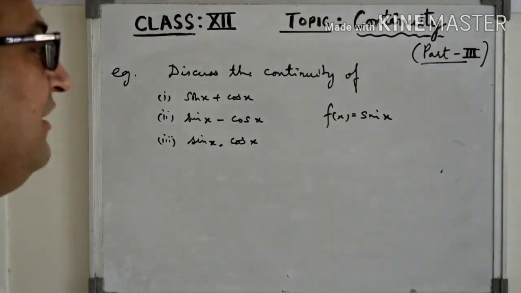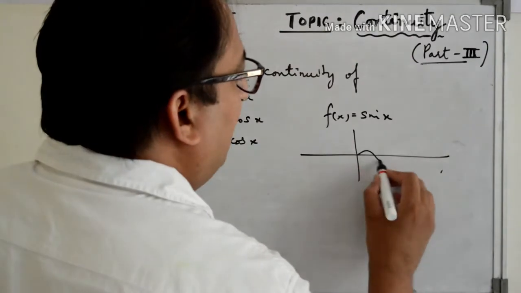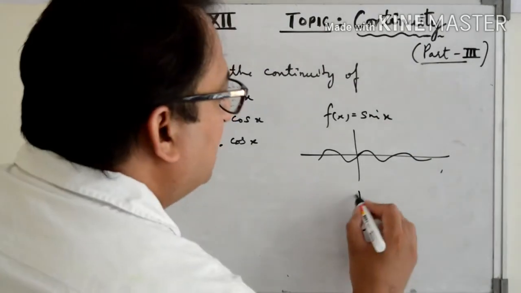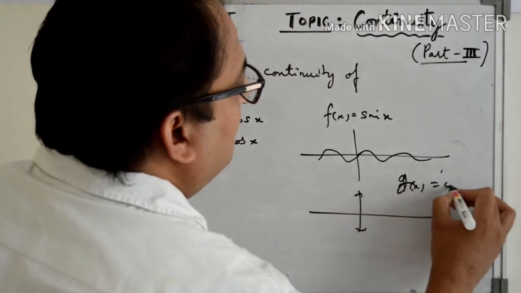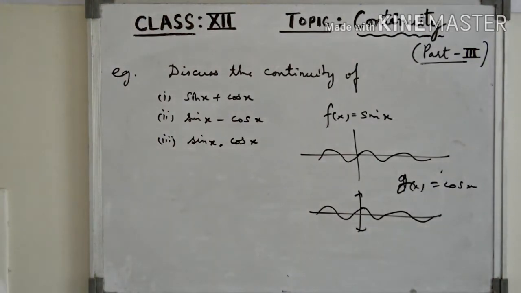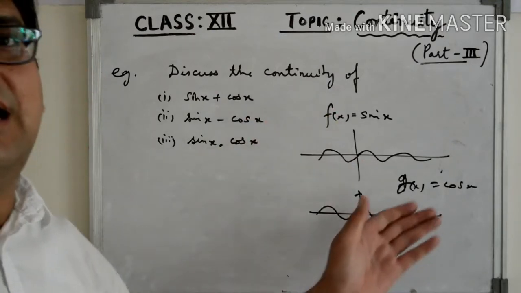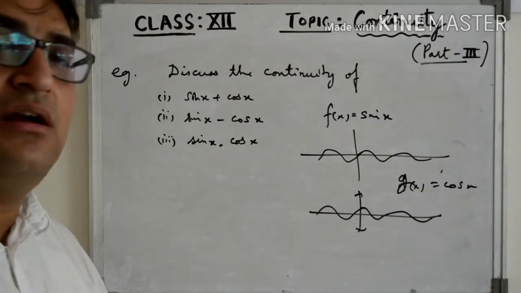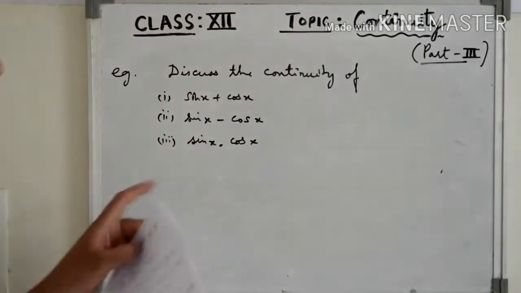All of you must be well aware of the graph of this function sin x. So the graph of sin x is like this, and the graph of the function, say g of x is equal to cos x, it is like this, right? So as you can clearly see from the graph of the function sin x and the graph of the function cos x, that sin x and cos x, they are continuous functions because they are continuous at every point of their domain.